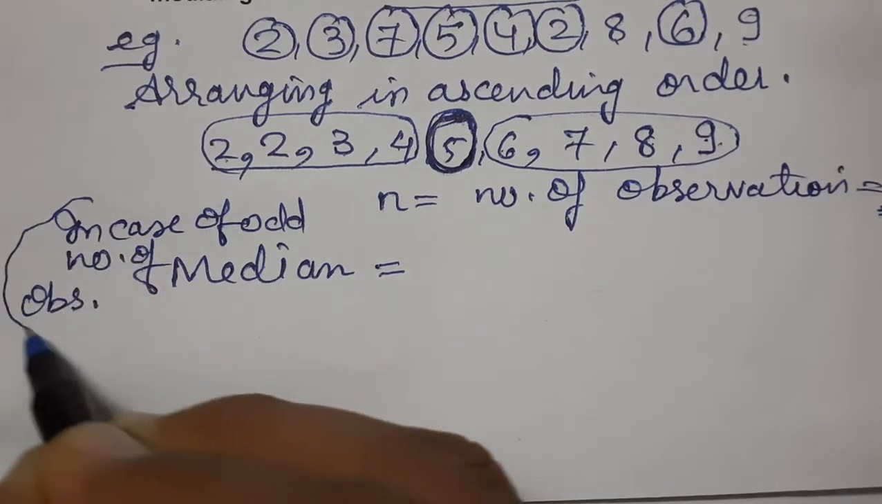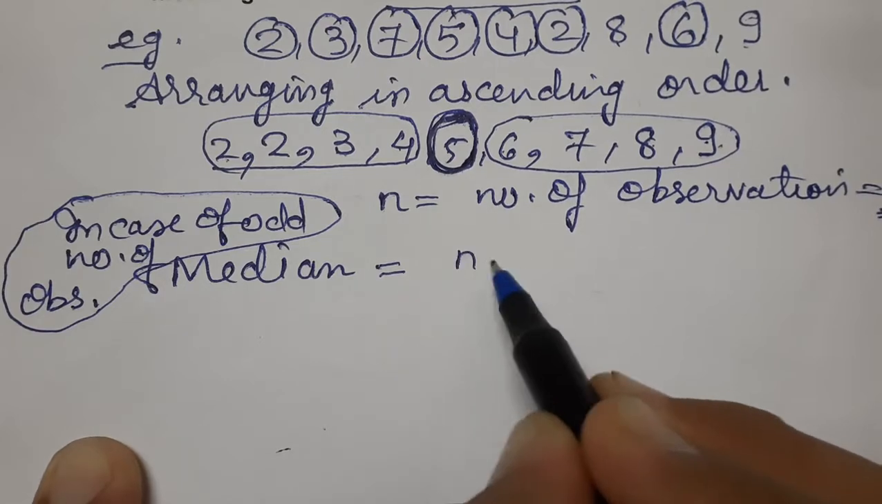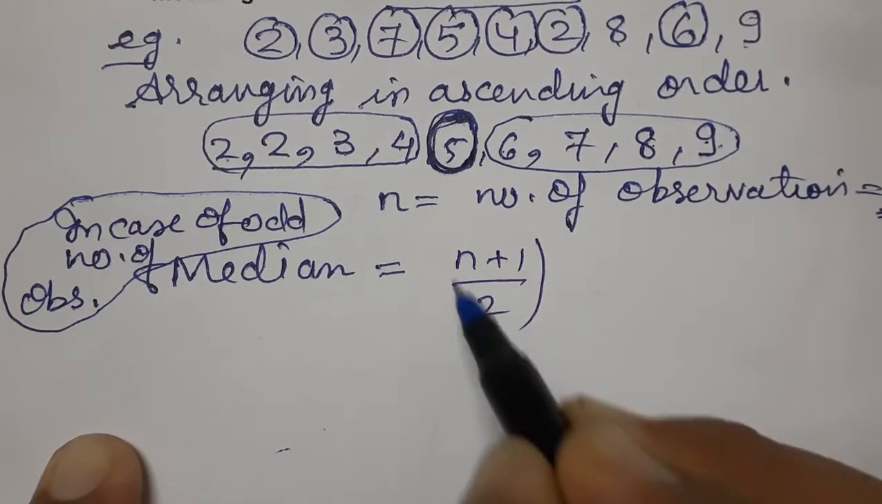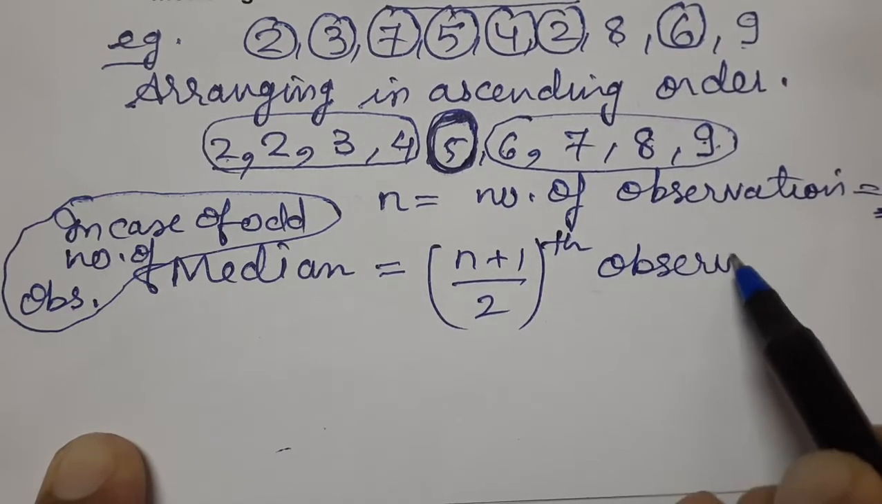This is the case we have to study. In case of odd number of observations, what is the formula for the median? It is the (N plus 1) by 2th observation. With the help of this formula, it is very easy for all of you.